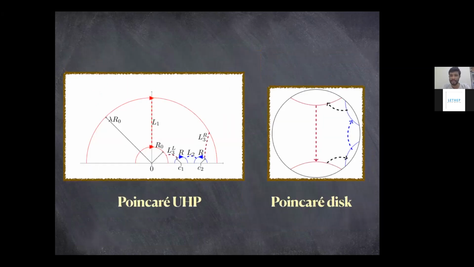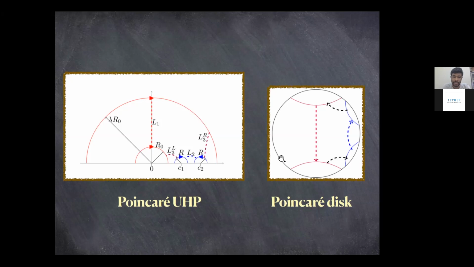And this in the Poincare disk could look like simply this. The two red geodesics, or two red semicircles, correspond to these two, and the blue ones are these. Different throat horizons are also mentioned here. So the black one corresponds to the purple one here.